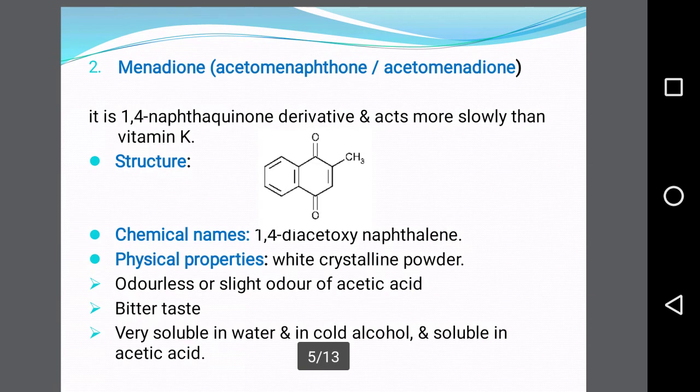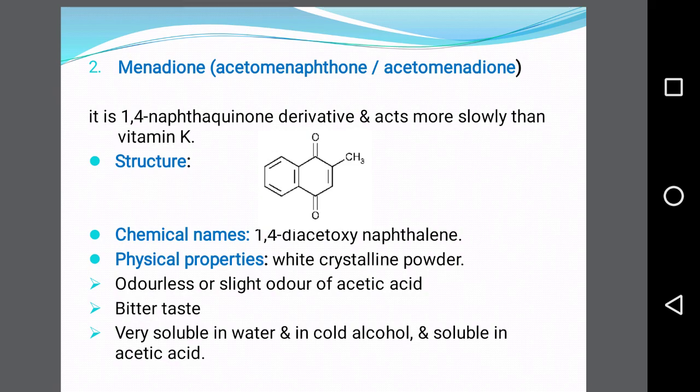Here, from the exam point of view, this drug is also important. Menadione is also called acetomenaphthone or acetomenadione. It is a 1,4-naphthoquinone derivative and acts more slowly than vitamin K. The structure of menadione is as shown here. It has this 1,4-naphthoquinone ring, and at the second position of this ring a methyl group is present.